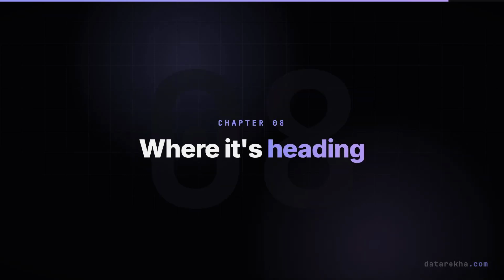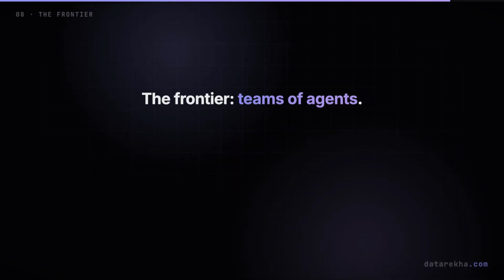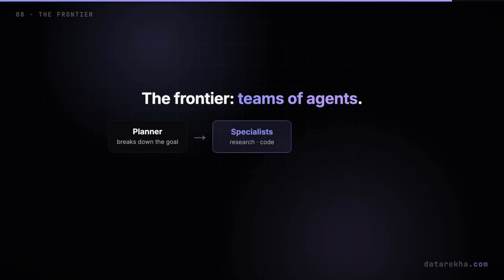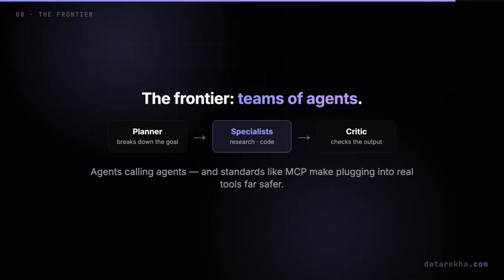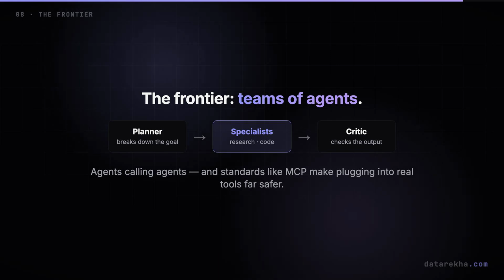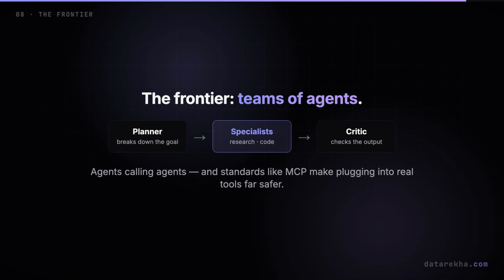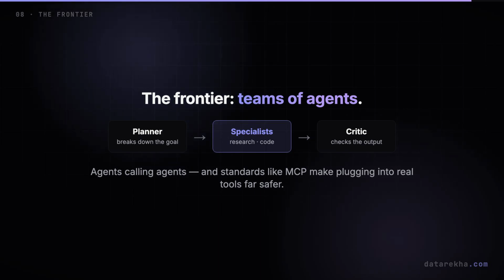Where this is all heading. The frontier in 2026 is teams of agents. Instead of one agent doing everything, you split the work. A planner breaks down the goal, specialists handle research or coding, and a critic checks the output. Agents calling other agents and new standards, like the Model Context Protocol, are making it far easier and safer to plug agents into real-world tools.